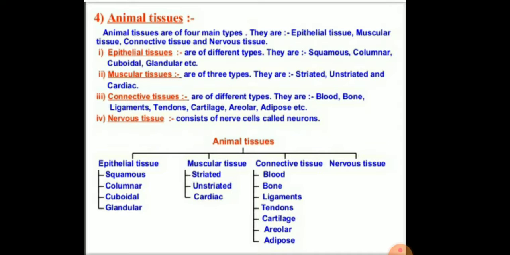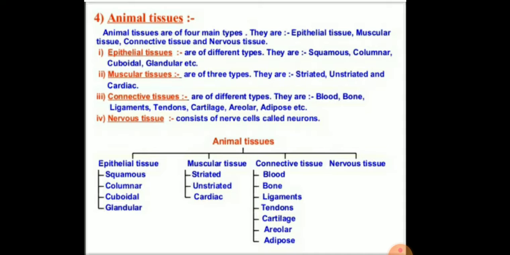The animal tissues are mainly four types. First is the epithelial tissues, second is muscular tissues, third is connective tissues, and fourth is nervous tissues. First, the epithelial tissues are of different types: squamous epithelial, columnar epithelial, cuboidal epithelial, and glandular epithelial tissues.